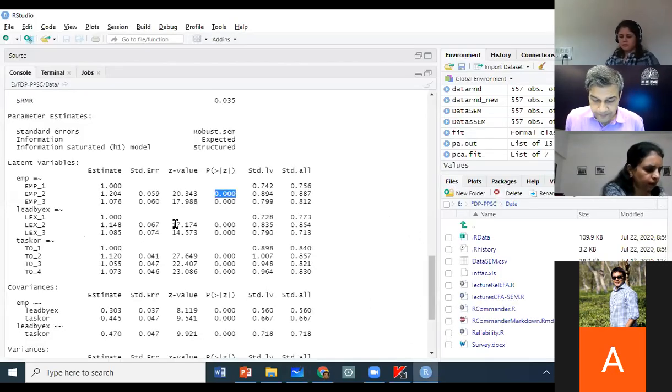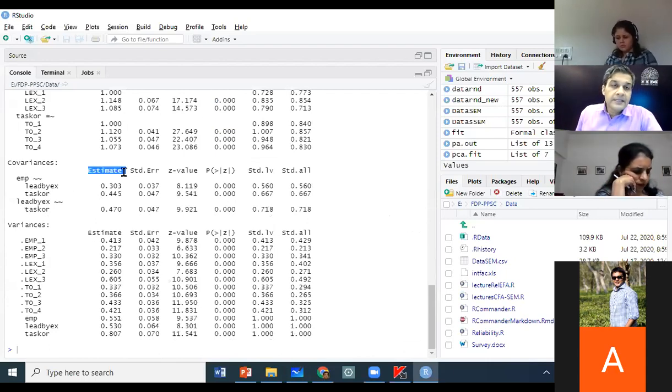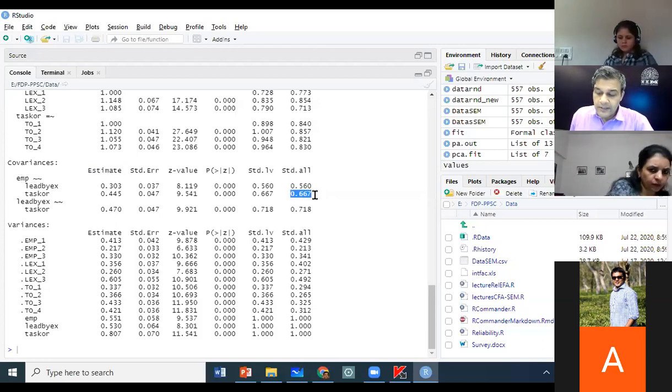Yeah? So, all right. So the next thing that we saw was covariances, and covariances estimate means the unstandardized value. So unstandardized is covariance, and the rightmost column, which is standardized.all, is the standardized value, which is correlation. So the correlation between the two latent factors is 0.56, 0.667 and 0.718.